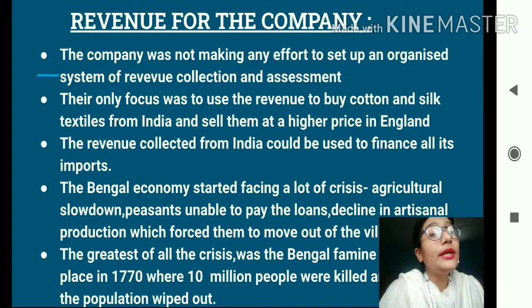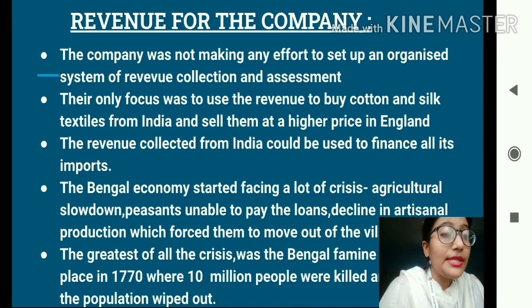But students, when the company was made the Diwani of Bengal, its primary responsibility was to set up an organized system of revenue collection and revenue assessment, isn't it? The company was given this responsibility only because it was believed that the company will do justice to it. But students, rather than setting up an organized revenue system, the company was more interested in trading in India. The company was more focused on how to utilize the Indian resources to meet their expenses.